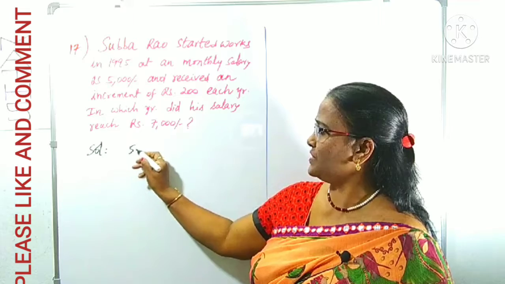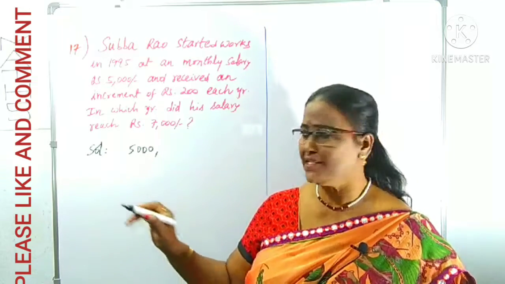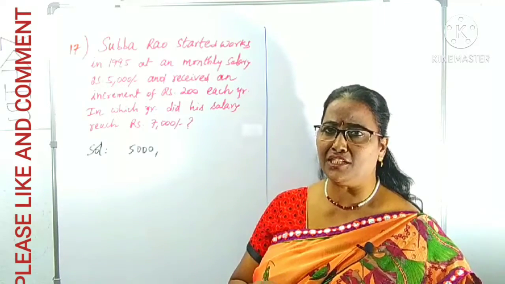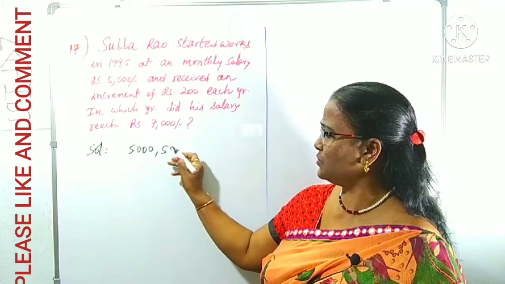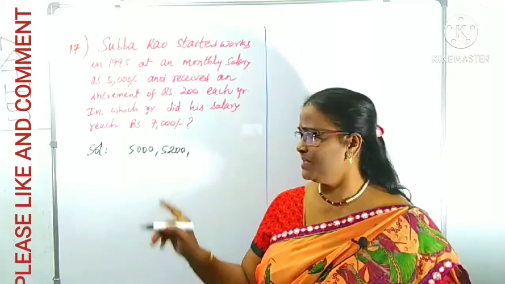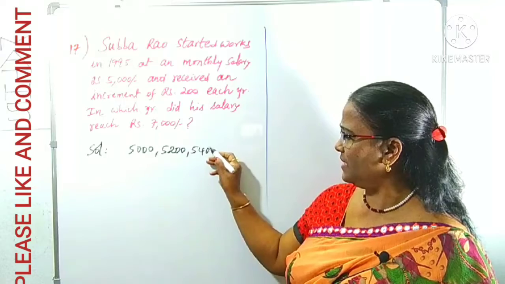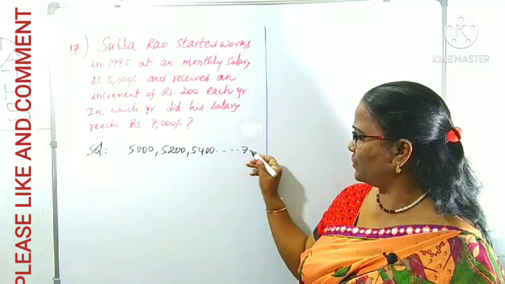5,000 is what we have taken as the first year salary. Now in the next year, the starting salary is 5,000, and next year it increases by 200, because the increment is 200 for each year. Therefore, next year becomes 5,200. Then the third year becomes 5,200 plus 200, 5,400. Like that, his salary is increasing, and in some certain year it becomes 7,000.